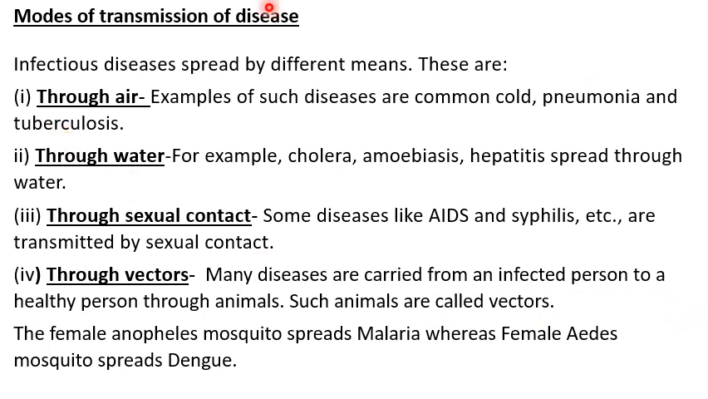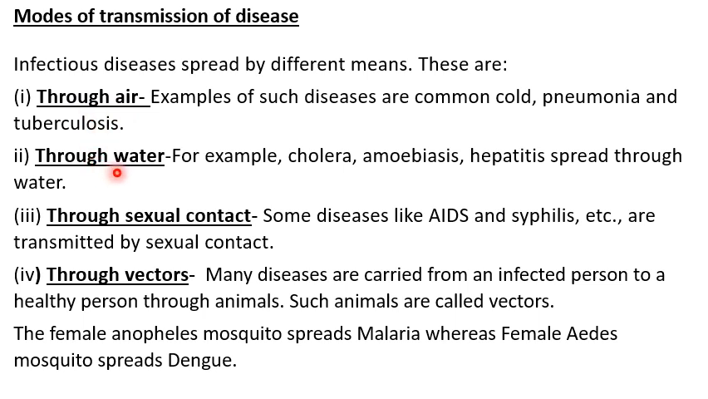Now students, when a sick or infected person sneezes or coughs, little droplets are thrown in the air. And if a healthy person breathes that air, then the infectious agents present in the air enter his body. This way the healthy person catches the infection and then gets the disease. Different diseases like tuberculosis, common cold, pneumonia and influenza are spread through air.